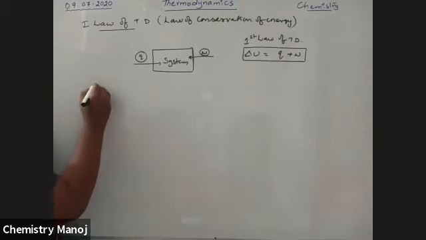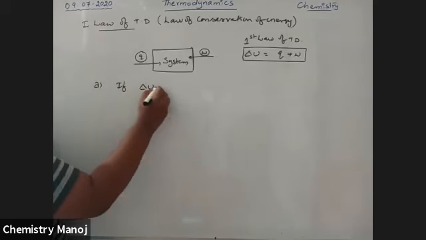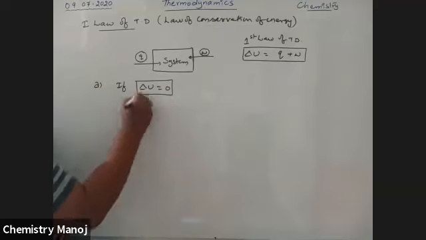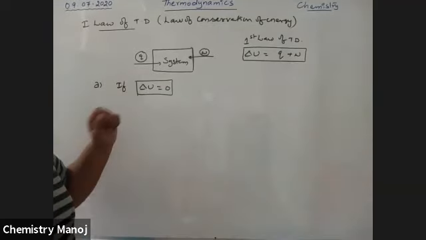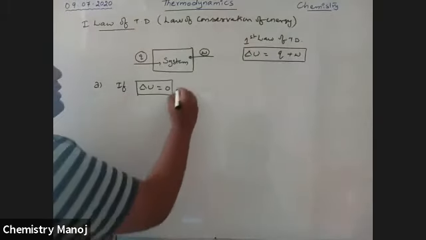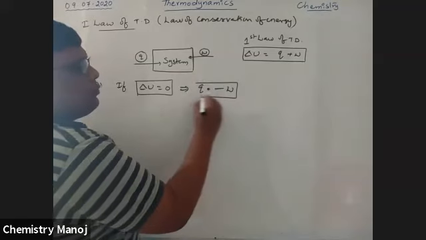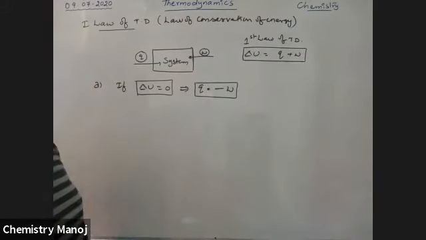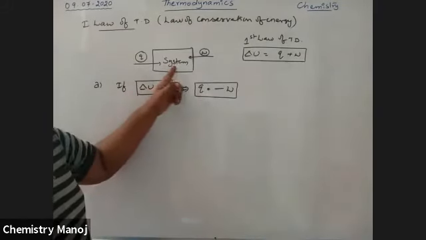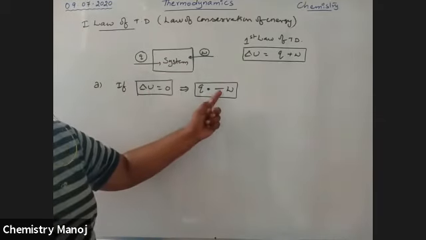Case 1: if the change in internal energy delta U is equal to 0, then Q is equal to minus W. That means the total heat supplied to the system is equal to the work done by the system, since work here is negative, my dear boys.